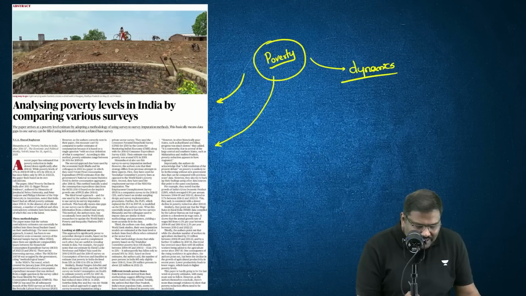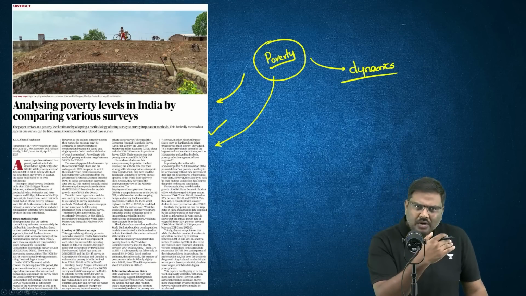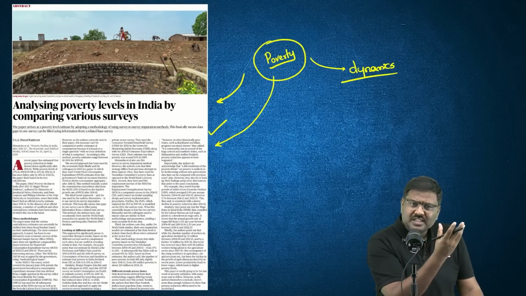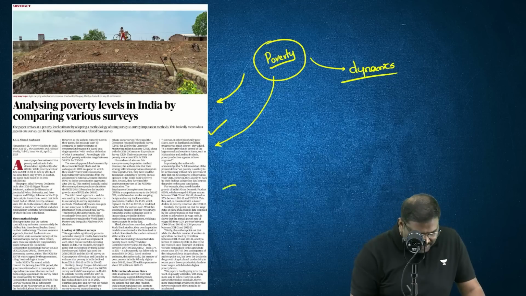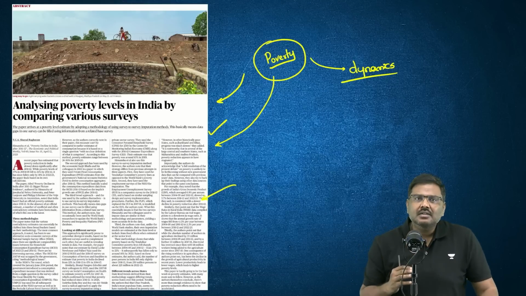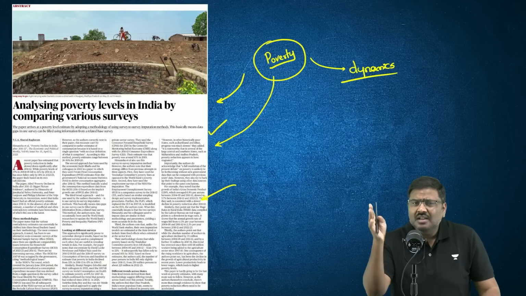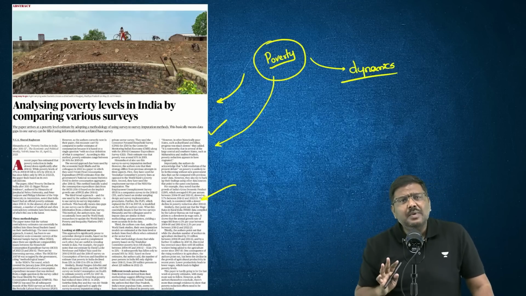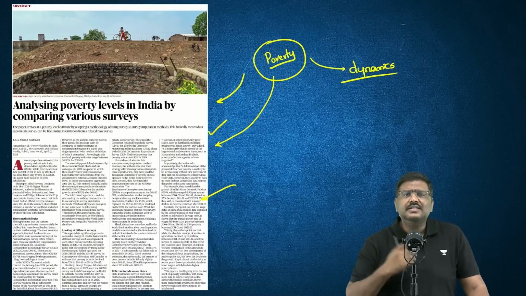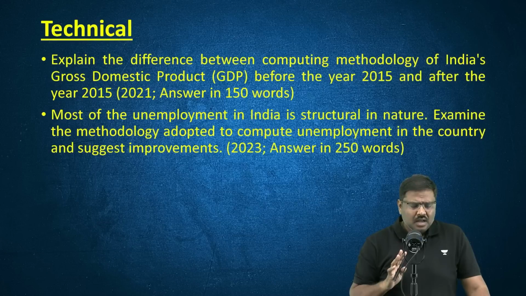There was one article which spoke about how poverty is measured in India. So can there be a straightforward question, because poverty was there in the newspaper, in the current affairs? Absolutely yes.